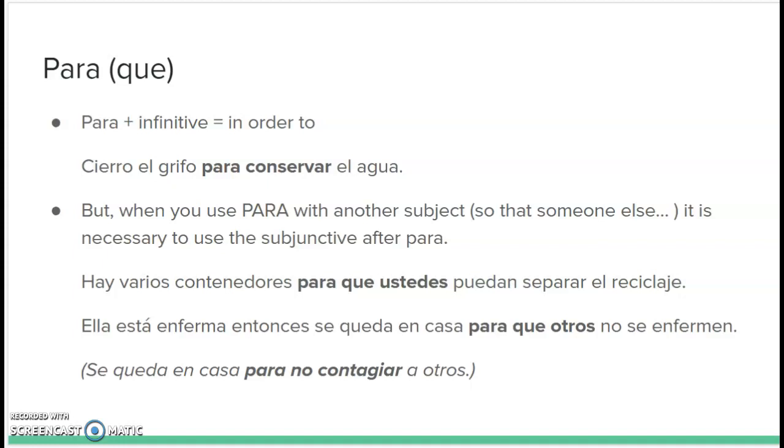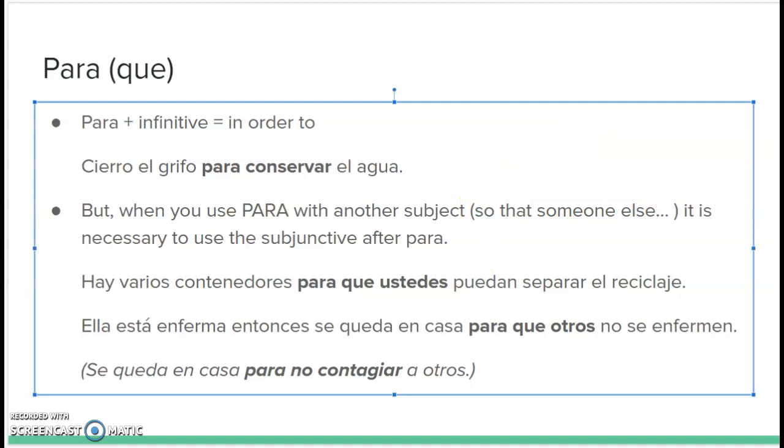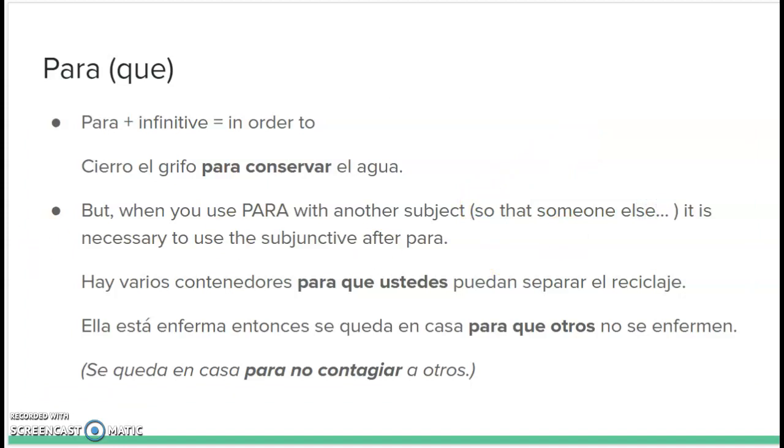There's only one subject. But if you're doing something so that someone else is going to be affected, okay, so that someone else, we need to add a que and use the subjunctive. For example, we have hay varios contenedores para que ustedes puedan separar el reciclaje. So we have, there's many containers so that you all can separate recycling. So the para que, so that you all are able to. Okay, we have para que with another subject.